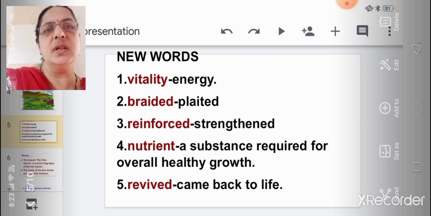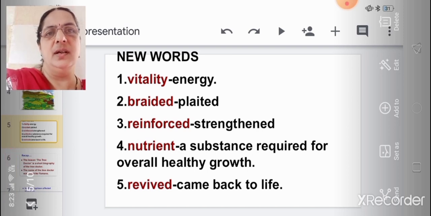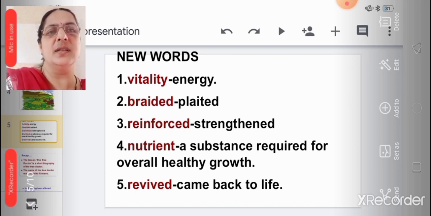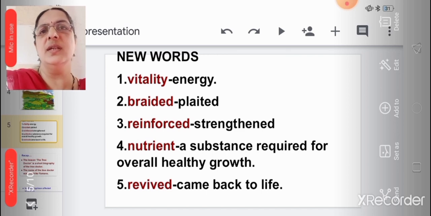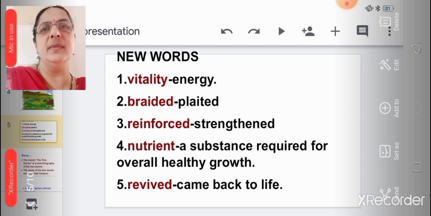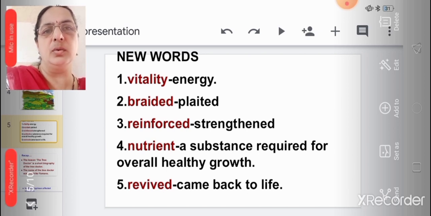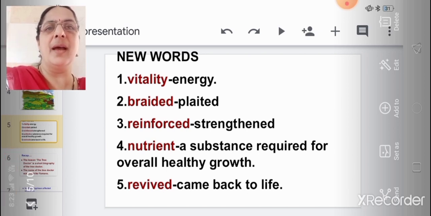Reinforced means strengthened. Nutrient, a substance required for overall healthy growth. And revived means came back to life. So these are the hard words which are given in your textbook. Vitality means energy, braided, plaited, reinforced, strengthened, nutrient, a substance required for overall healthy growth. Revived means came back to life.